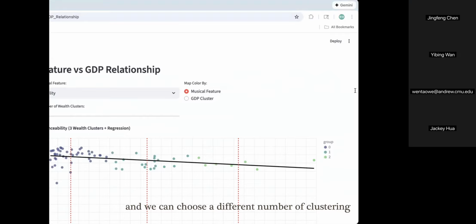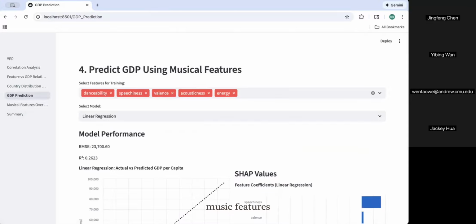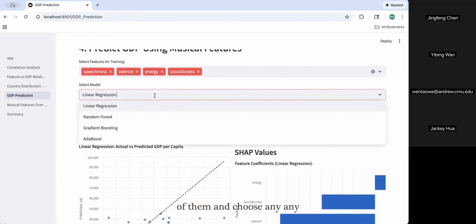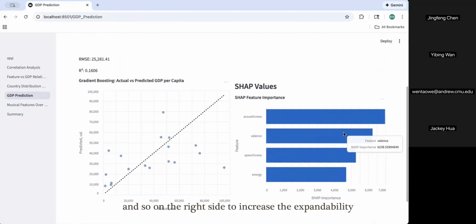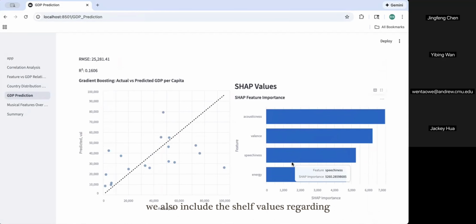Afterwards, we can predict the GDP using those music features. You can choose any number of features to be included in the training and test sets. You can add or delete any one of them and choose among these four models. On the right side, to increase explainability, we also include the SHAP values for each musical feature.